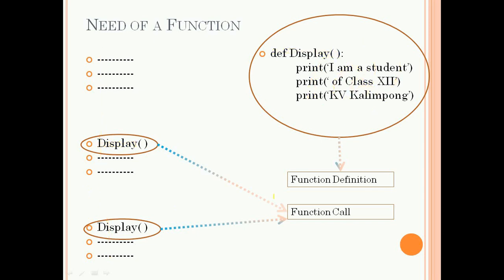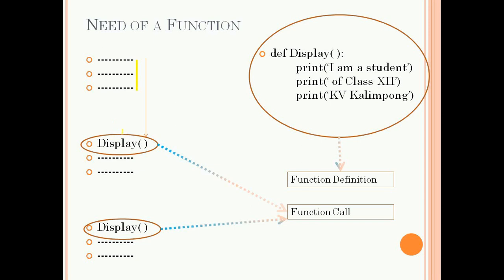Now I must describe the execution of the statements of the program. So first these three lines will be executed, then this function call will be executed.